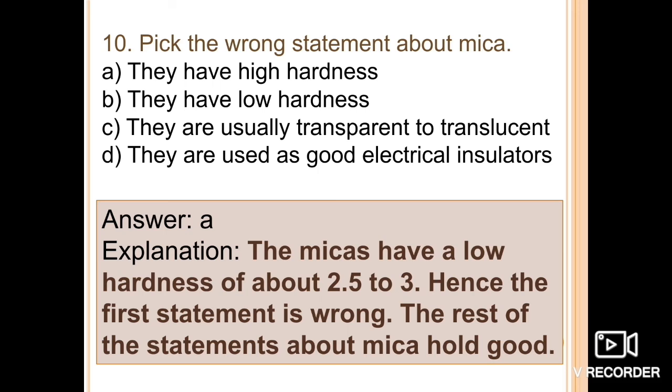Hence the first statement is wrong and the rest of the statements hold good. The correct option here is option A.